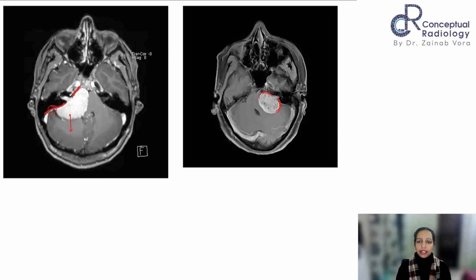Another way of saying that is its origin has a broad base and its angle is more obtuse. But rather than going with the angles, I like to say that it is more flat, and it will always follow the petrous bone like this, whereas the other will try to show a bulge along the petrous bone like this, right? And that is one way you can differentiate a meningioma from a schwannoma.